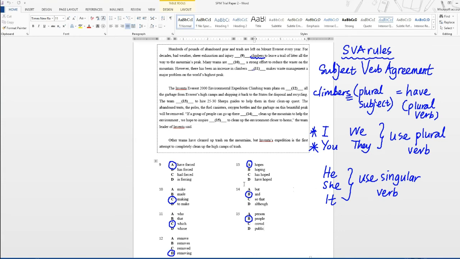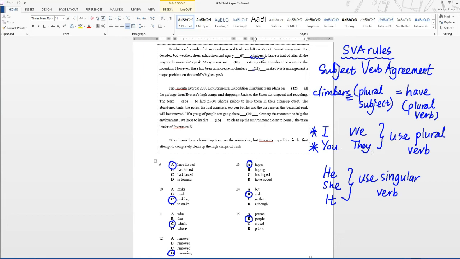So for example, let's look at this question. The subject here, as I have highlighted, is climbers. Climbers with an S, you definitely know that this is a plural subject. So there are many of them, many climbers. When you have a plural subject like climbers, then you will have a plural verb like have.